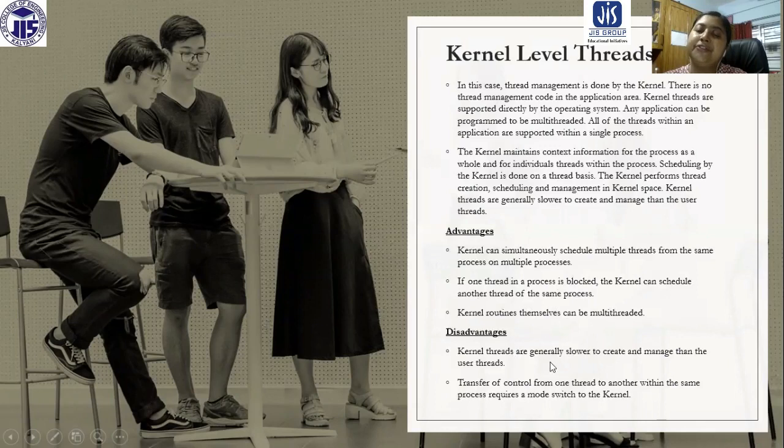Kernel threads are generally slower to create and manage than user threads because they are heavier than user threads. A kernel thread is basically more like a process. Transfer of control from one thread to another within the same process requires a mode switch to the kernel. So we need to inform the operating system in this case. That is a disadvantage.